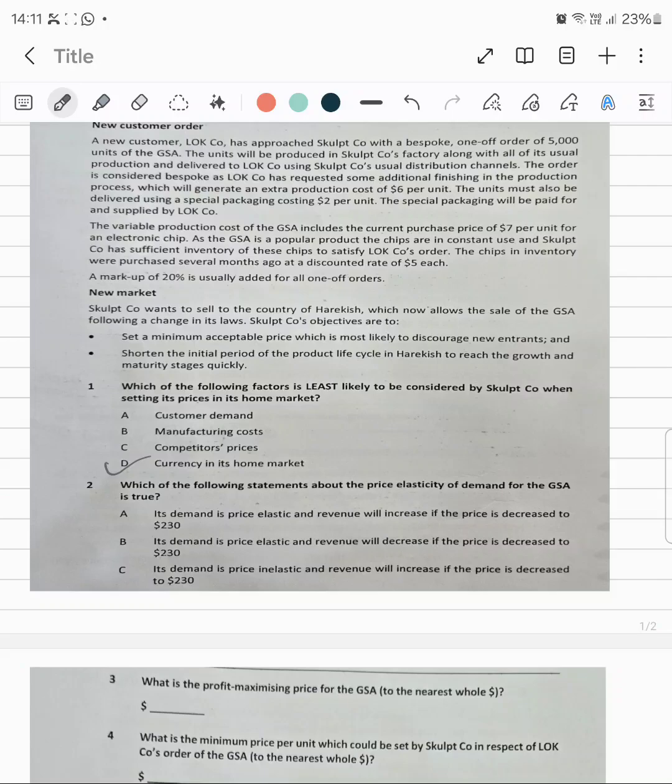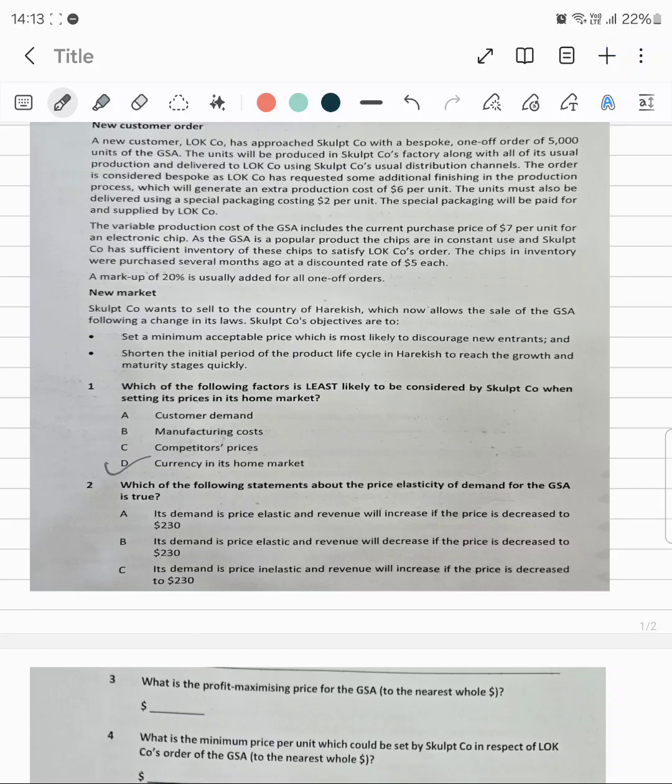I think the last option D has been cropped by mistake, but I'll read you the D option as well. So which of the following statements about the price elasticity of demand for GSA is true? Let's read out the options.